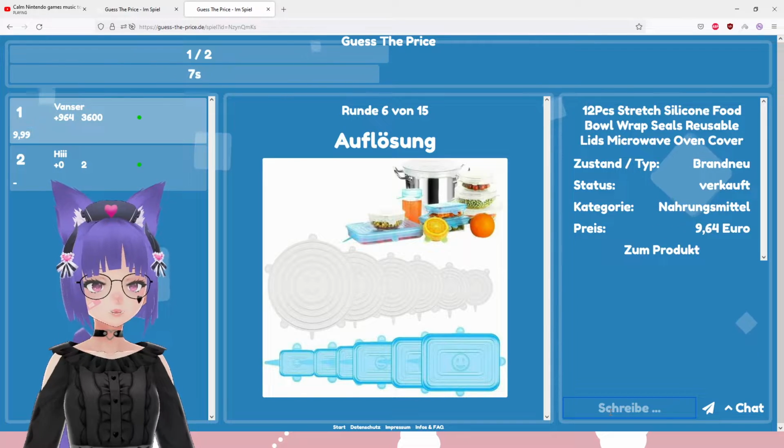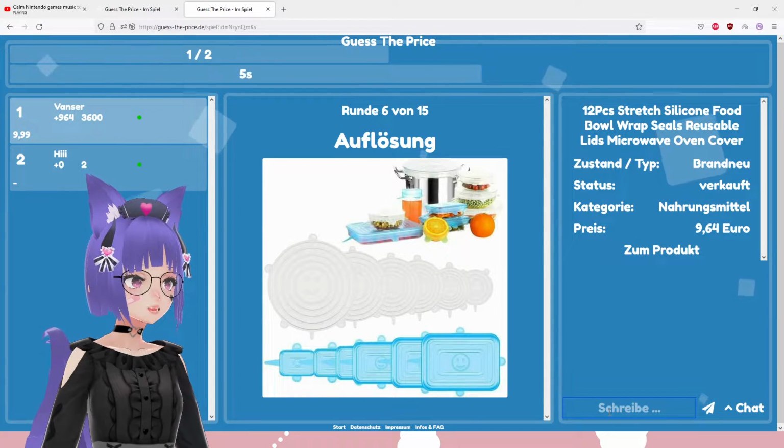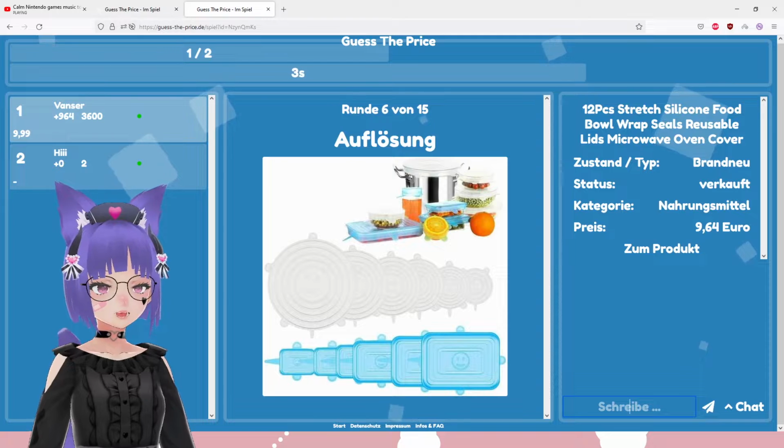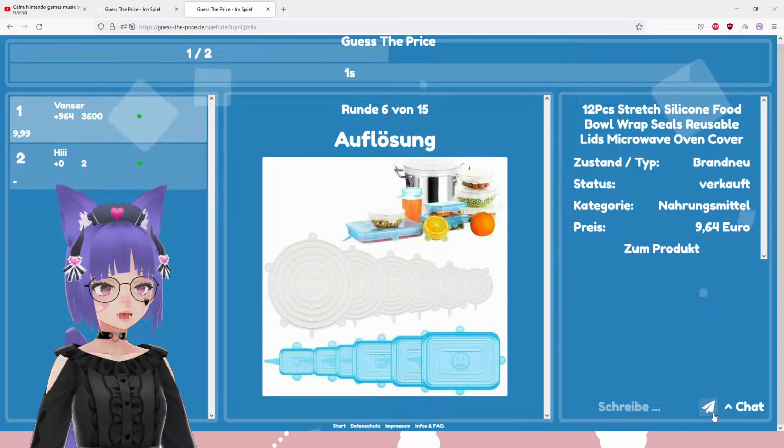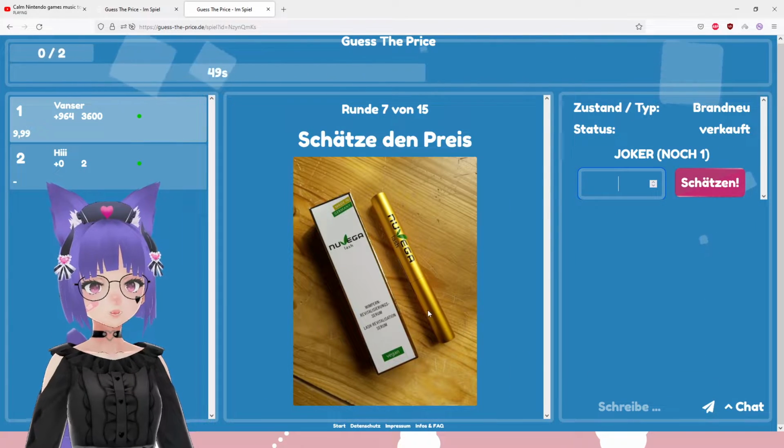Wait, where do I even see the chat? I wrote something in the chat, but I can't even see it myself. Where does the show even show up? What happens if I press this paper plane thing?